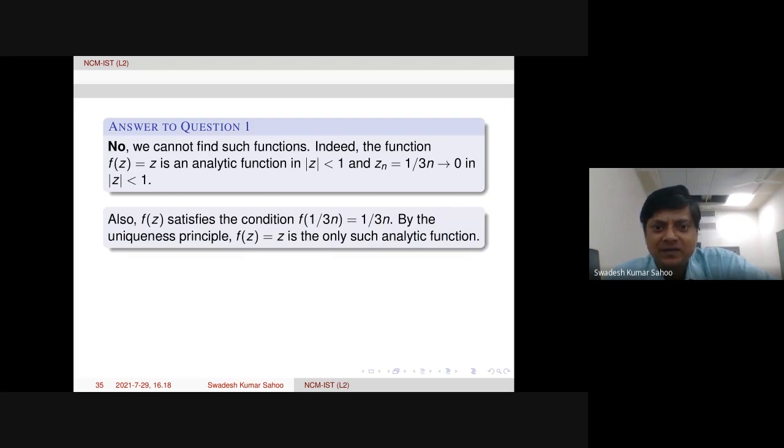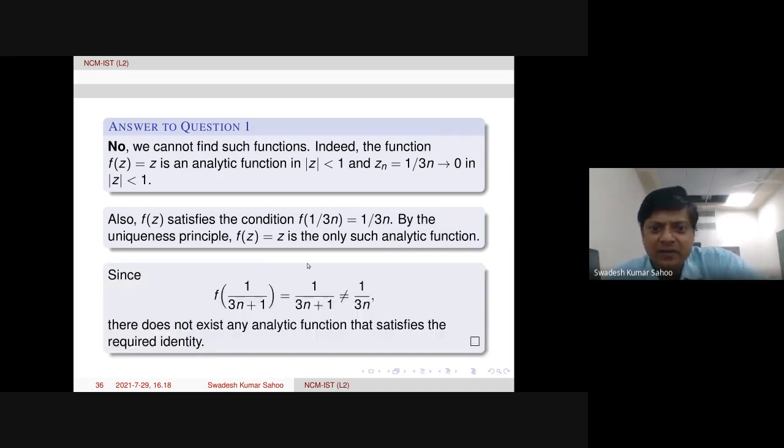In the limiting sense, yes. Therefore, since these two are not identical, we say that there does not exist any analytic function that satisfies the required identity. So, any question here?